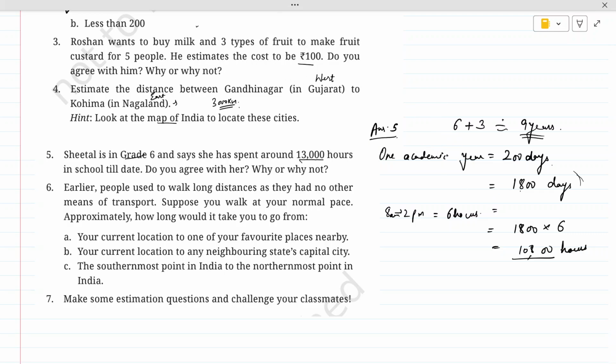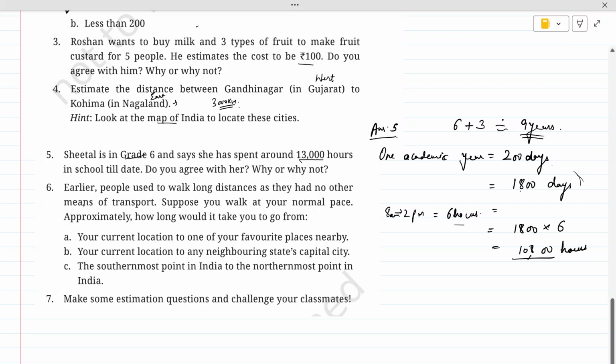When we multiply with this, we will get around 1800 days she has gone to school till now. And the average day of a school is 6 hours. So till now she has gone 1800 days and per day 6 hours. So that is 10,800 hours she has gone to school, which is less than 13,000.